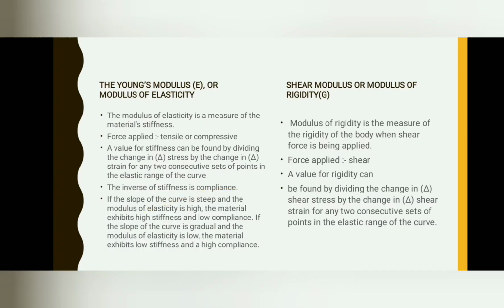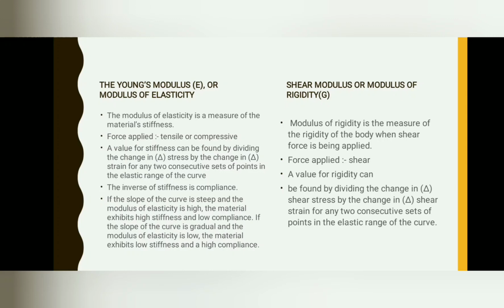The Young's modulus or modulus of elasticity. The modulus of elasticity is a measure of a material's stiffness. The force applied would be a tensile or a compressive force. A value of stiffness can be found by dividing the change in stress by the change in strain for any two consecutive set points in the elastic range of the curve. The inverse of stiffness is compliance. If the slope of the curve is steep and the modulus of elasticity is high, the material exhibits high stiffness and low compliance. If the slope of the curve is gradual and the modulus of elasticity is low, the material exhibits low stiffness and high compliance.